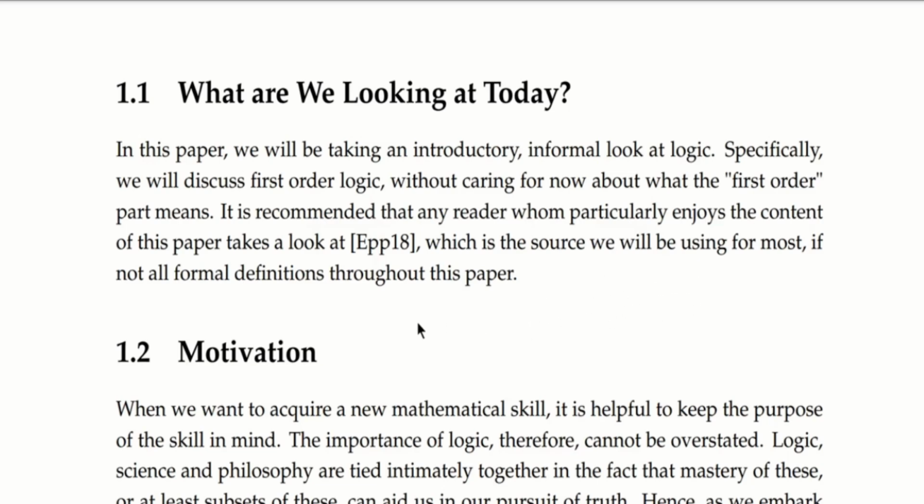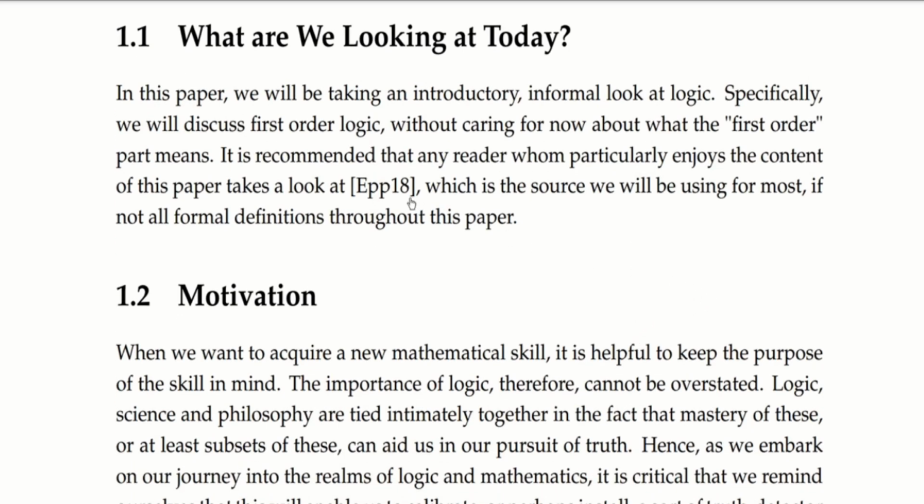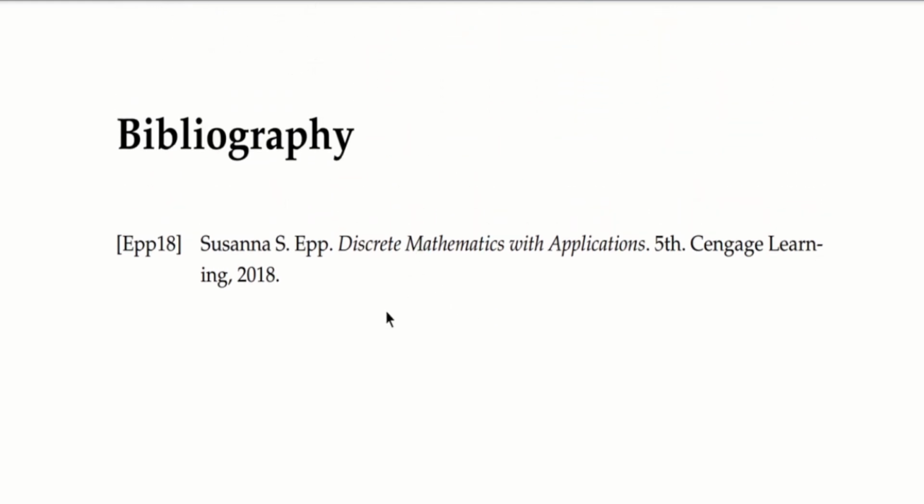It is recommended that any reader or listener who particularly enjoys the content of this paper or this video takes a look at the source, which is in the bibliography of the paper. This is the source that I will use for most of the paper. It is a textbook by Susanna S. Epp, and it's called Discrete Mathematics with Applications. The version I was looking at said that it's the 5th edition, and it was published by Cengage Learning and printed in 2018, but there are different editions and different versions that are all really good for sure.